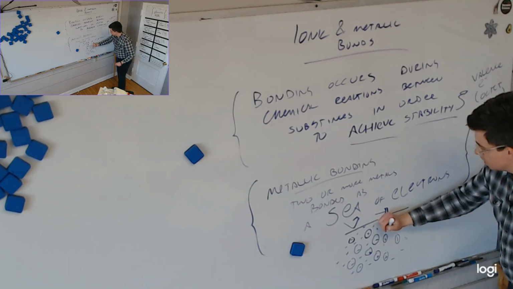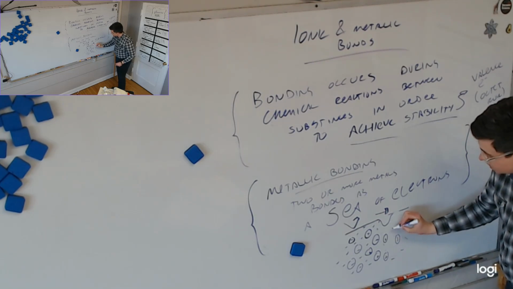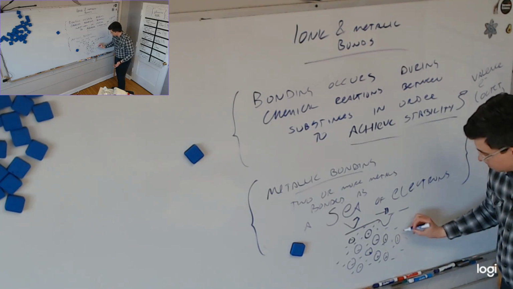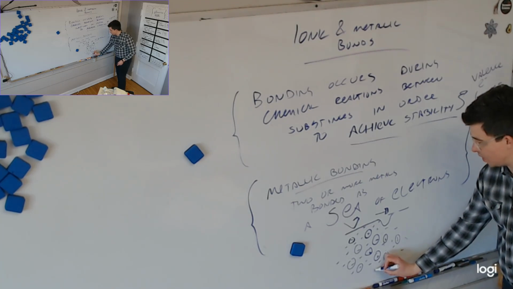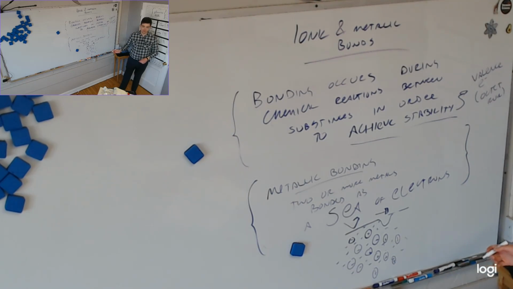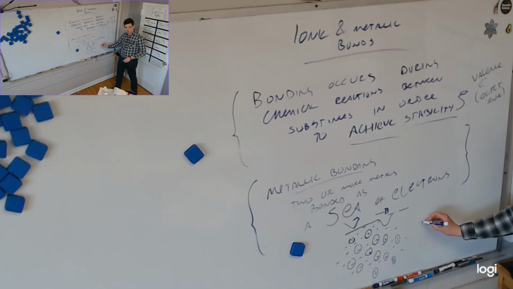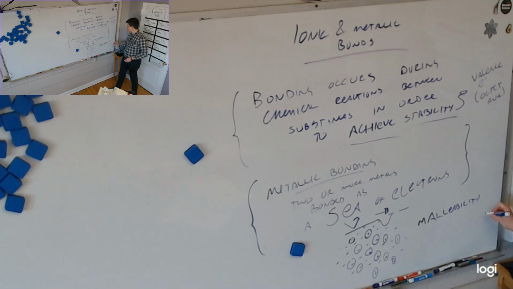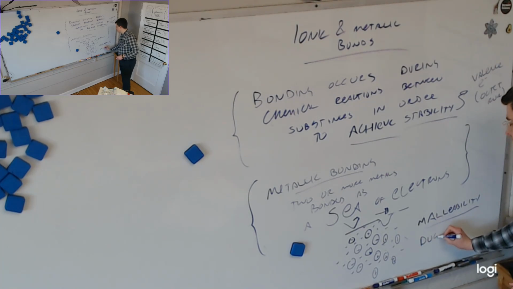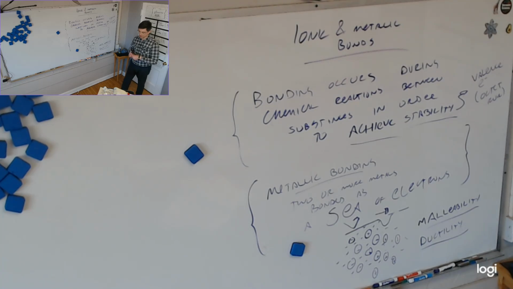But they're all going to shift somewhere else, but because of the sea of electrons, they're still fine. They're still just as bonded to the new ones they're next to as they were to the old ones. Do you see what I mean? And this is called what? What property is this? Malleability, which was one of your vocab words. Malleability is the ability to be hammered into different shapes. And it relates also to ductility, which is the ability to be drawn out into wires. And metals exhibit both of those properties.